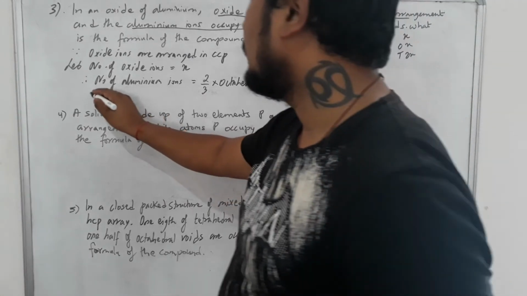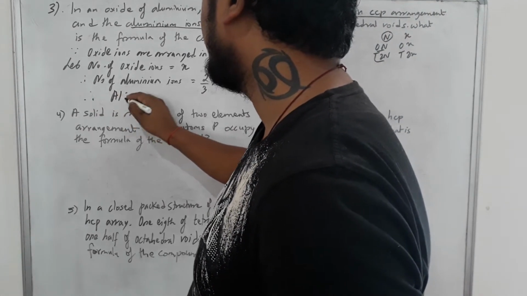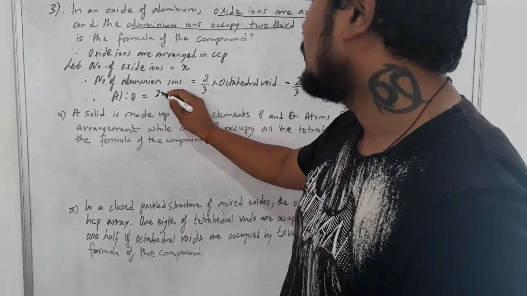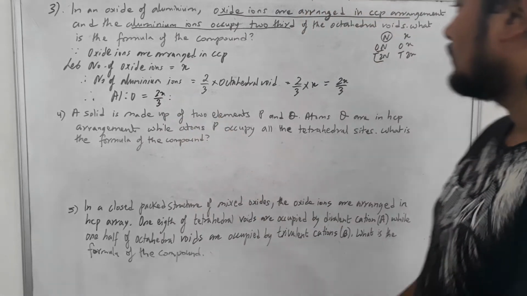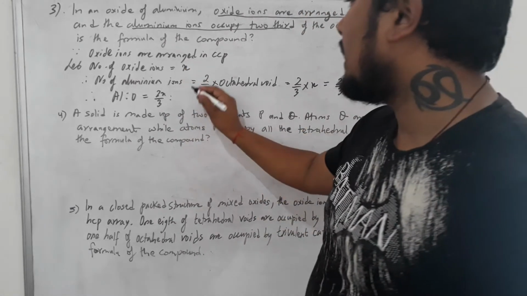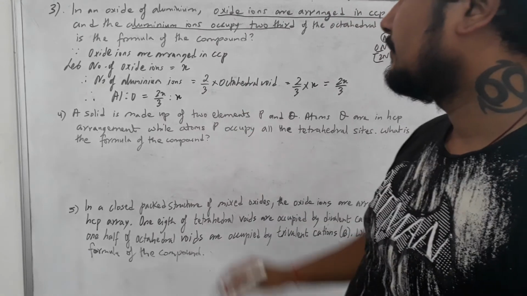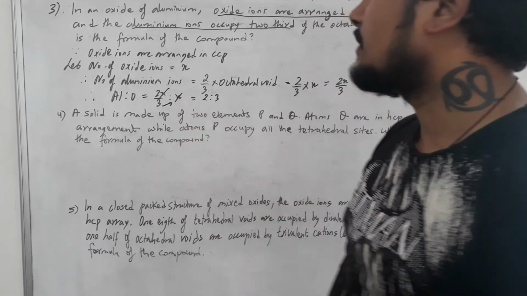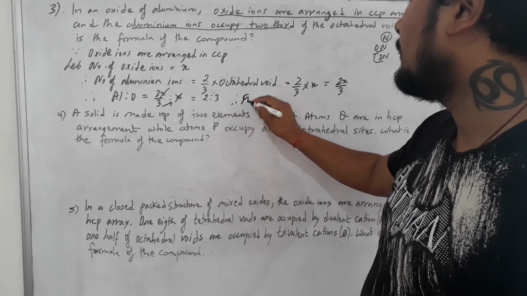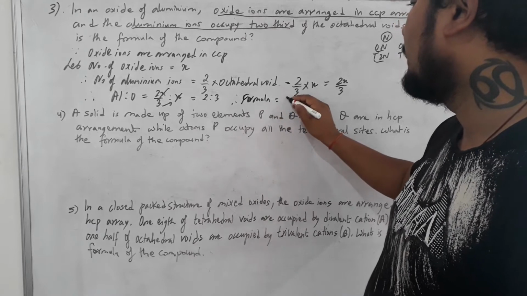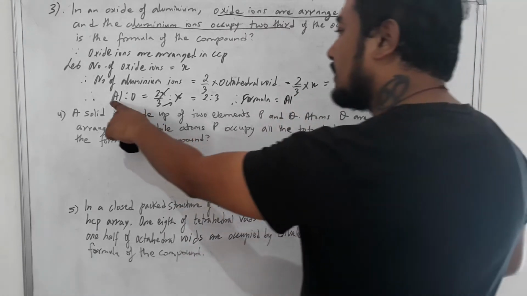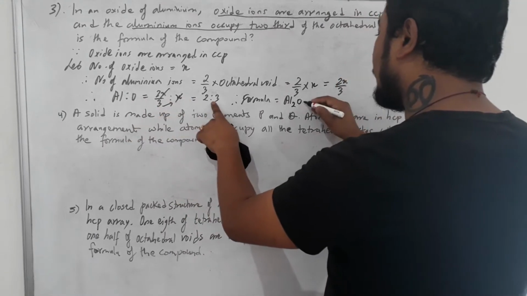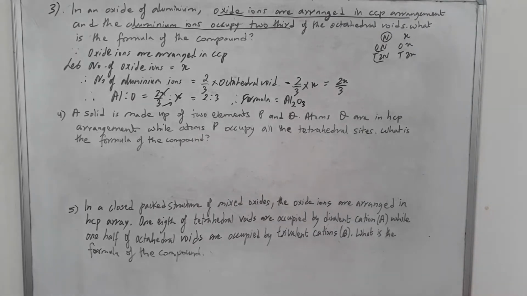So the ratio of aluminum to oxide ion: aluminum is 2x/3 and oxide ion is x. The x and x get cancelled, and the ratio comes to 2:3, as the 3 goes to this side. So the formula will be: aluminum number is 2 and oxide ion is 3. So the formula of the compound will be Al2O3.